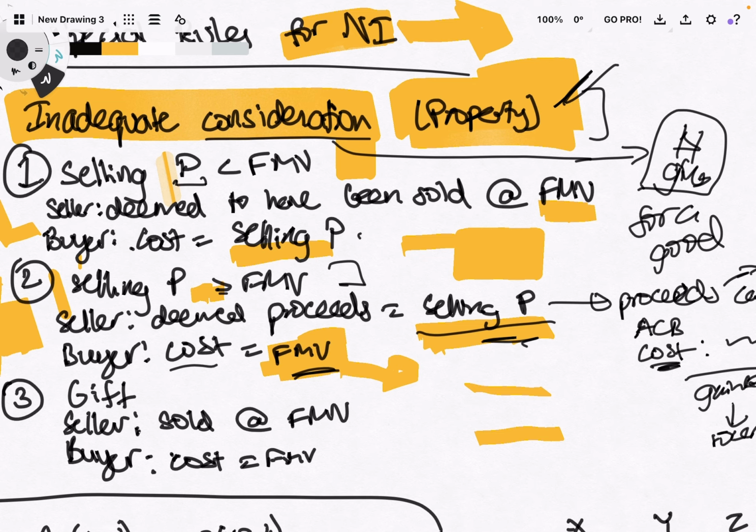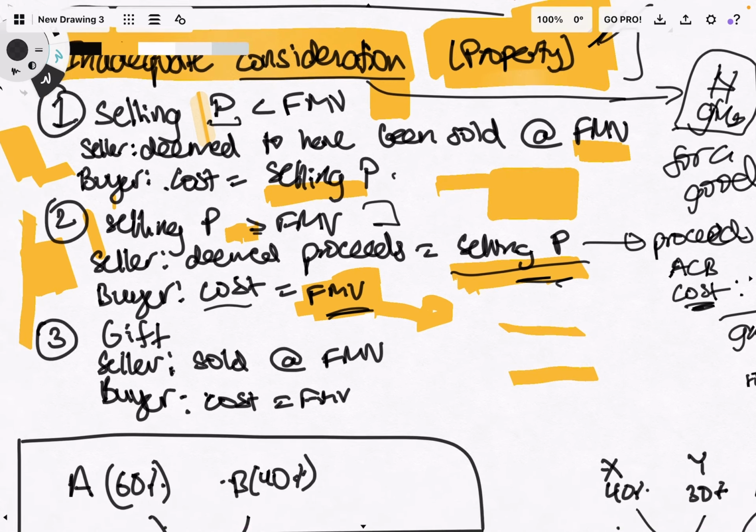One thing to remember is, if I'm selling at a price greater than the fair market value, because I kind of understand why somebody would want to do that, like to make a bigger gain, then the proceeds are going to be the selling price. And for the buyer, the cost is going to be the fair market value. Also, for the buyer the cost is always a smaller number, and for the seller it's always a bigger number. That's another way to remember this. That's pretty cool. Seller is the higher number. I am taking way too much time here.